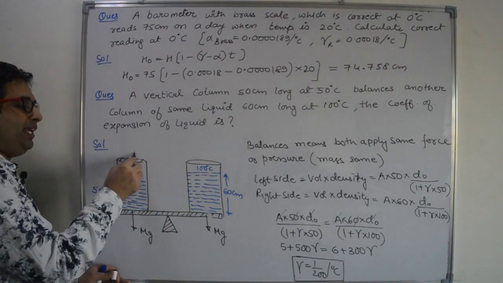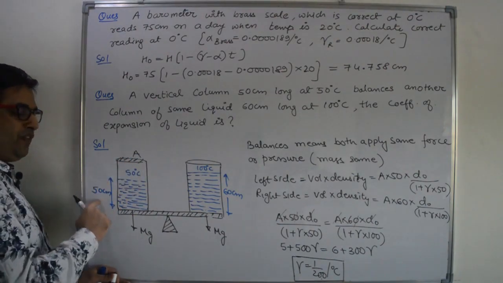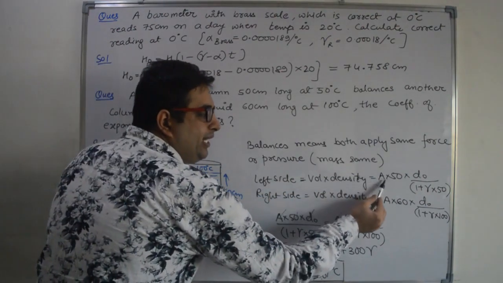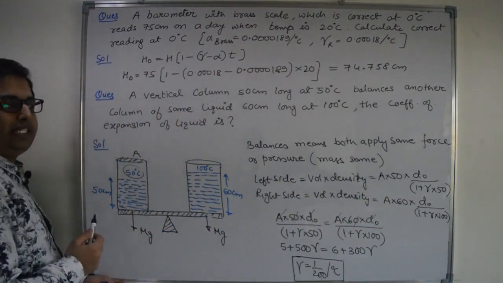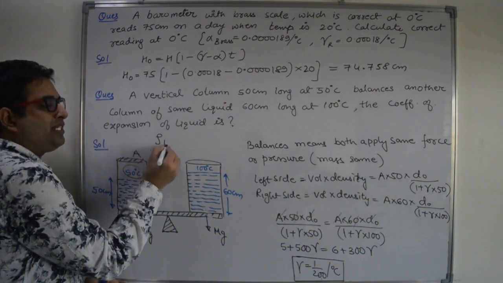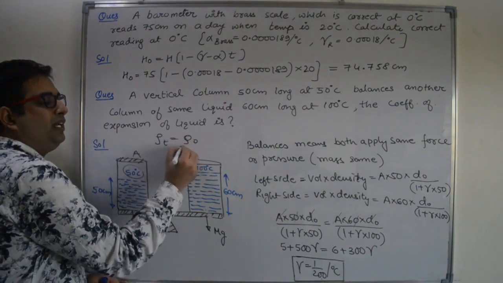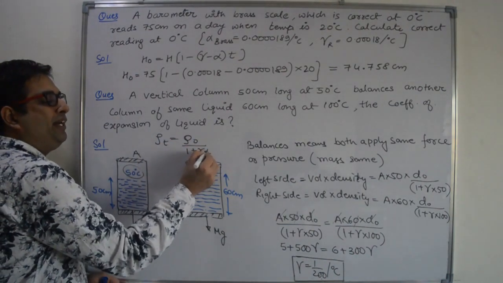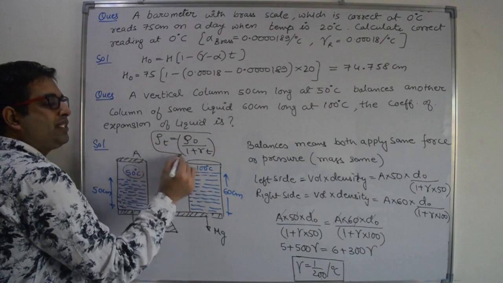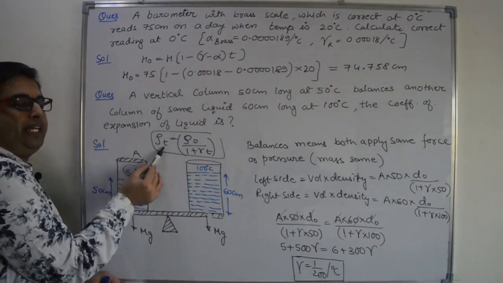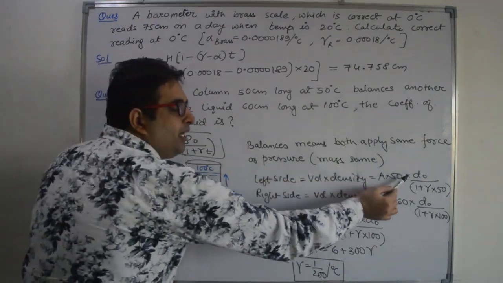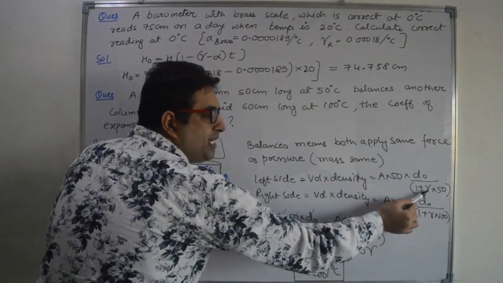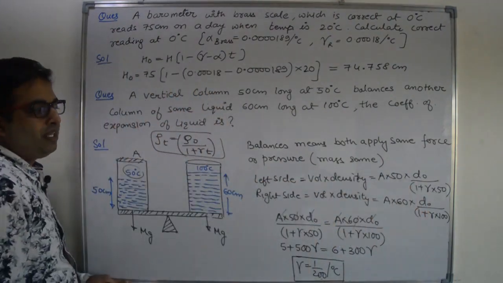Let us suppose area is A and length is 50 centimeter. So area into 50 into density at 50 degrees Celsius. General formula of density is rho naught divided by 1 plus gamma into T, right? This is the general formula of density at T degrees Celsius. Here it is 50 degrees Celsius, so it is D naught divided by 1 plus gamma into 50.